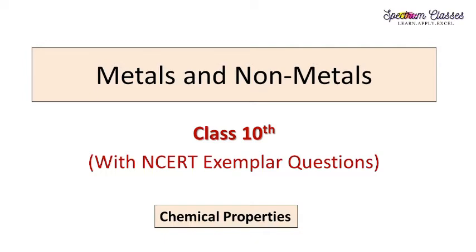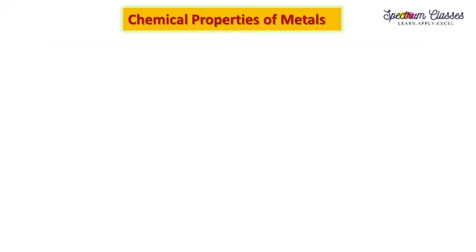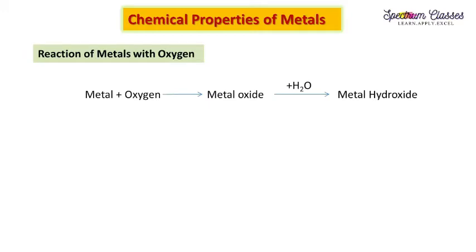So let's start with the chemical properties of metals. First I will tell you there are 6 different chemical reactions given in your syllabus. First, reaction of metals with oxygen. They form metal oxides. Some metal oxides are very reactive, so they react with the moisture of the air and form metal hydroxides.